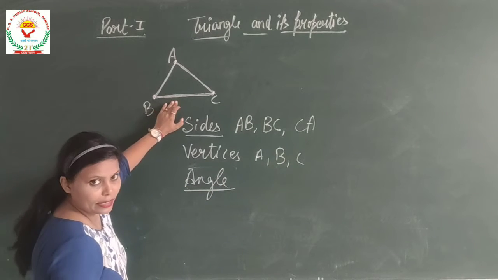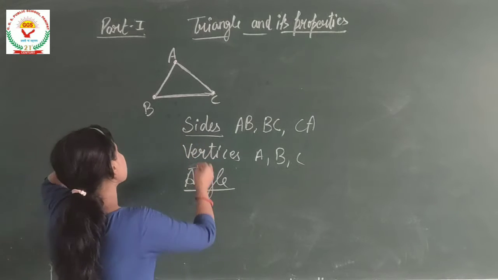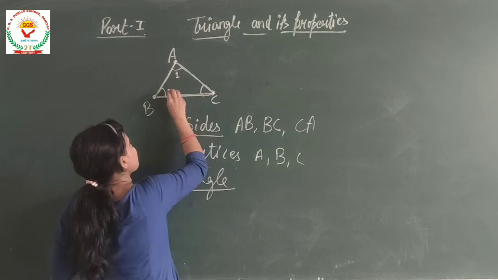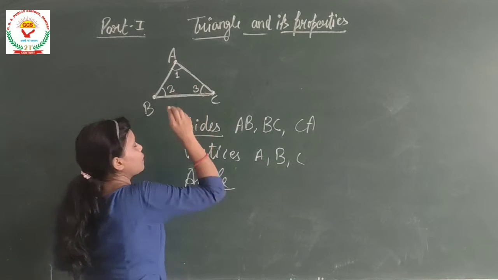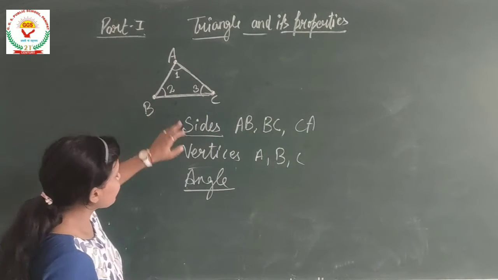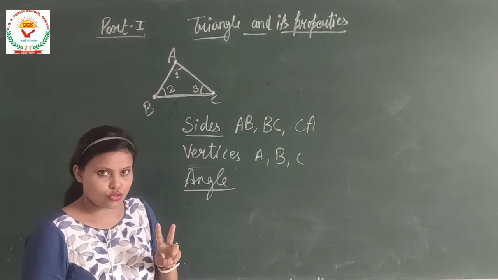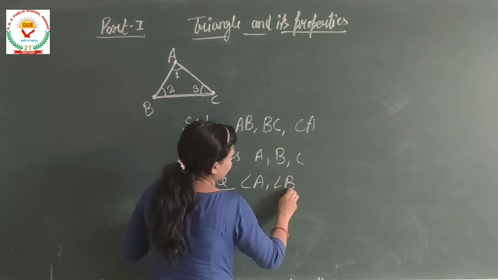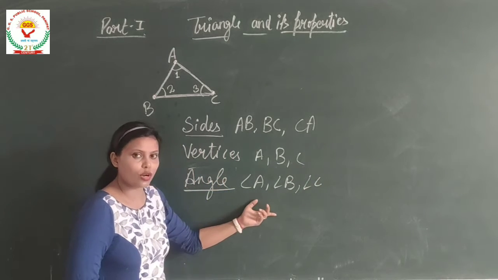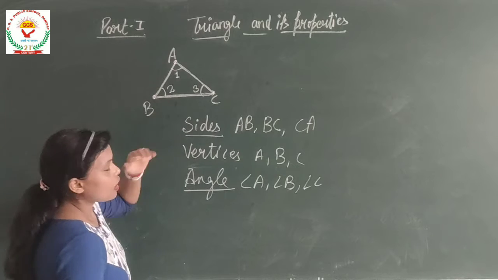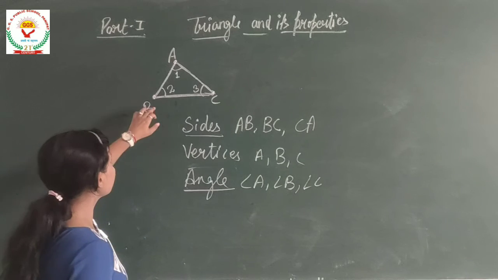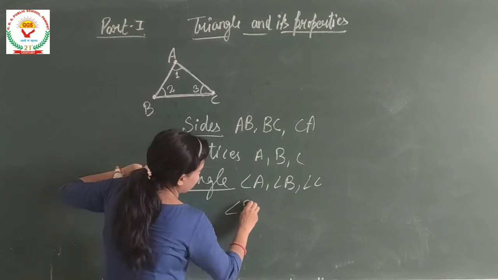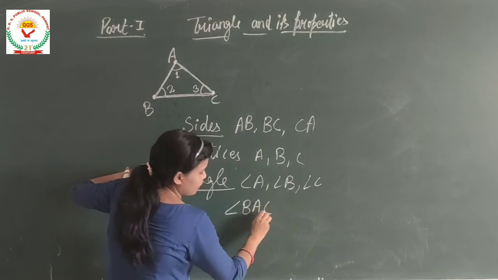So for the triangle there are three angles. We can say this is the angle, this is an angle, and say this is 1, this is 2 and this is 3. Okay. So we can write the angle in two forms, like angle A, angle B and angle C. This is one form of the angle. Next, how can we write in the other form? Angle BAC.